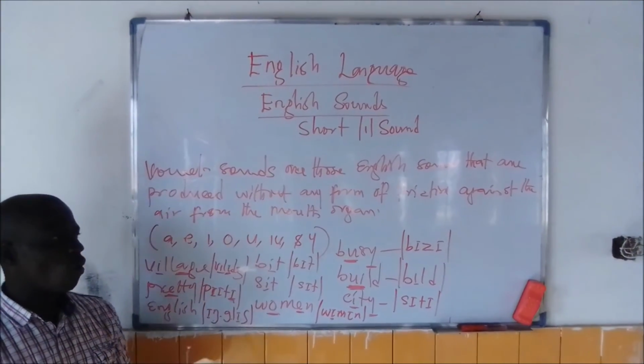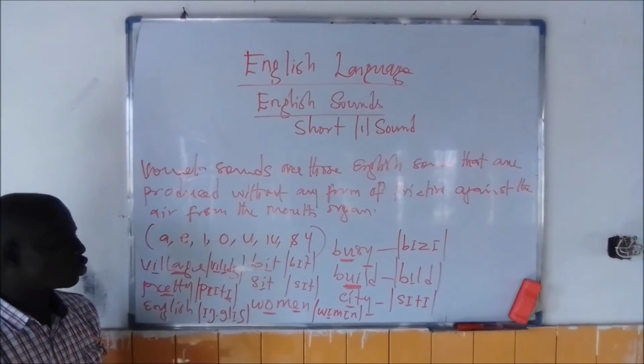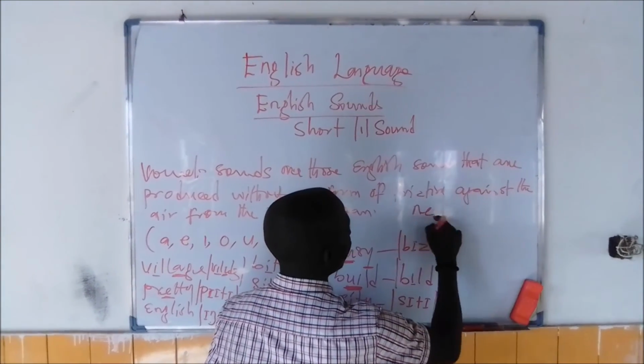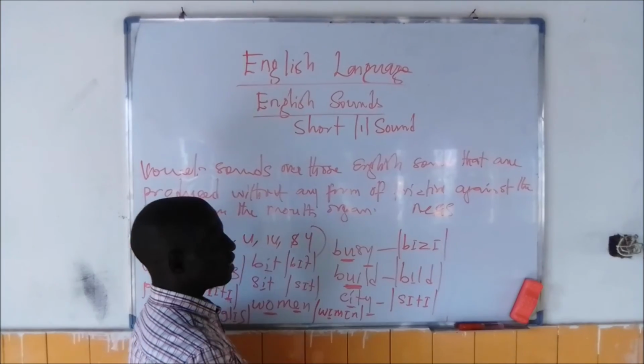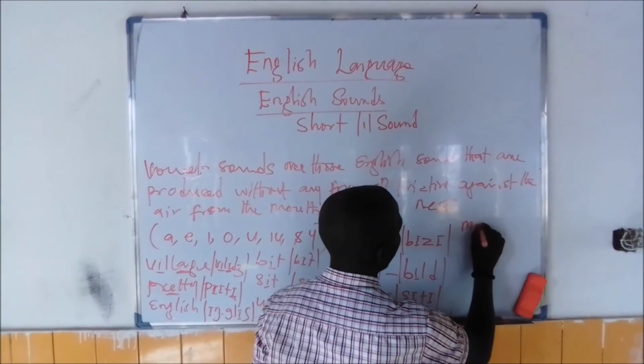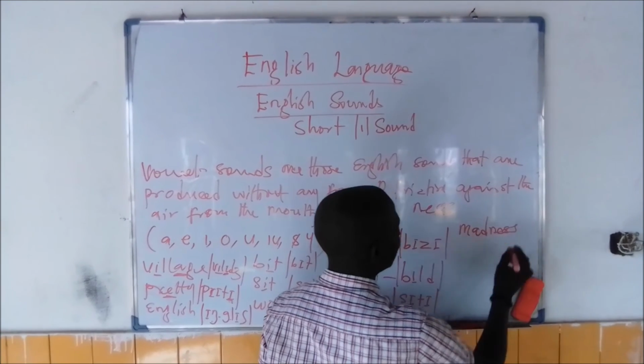So these are some of the English words. Then also take note, most English words that end with ness also take E sound. For example, we also have the word madness.